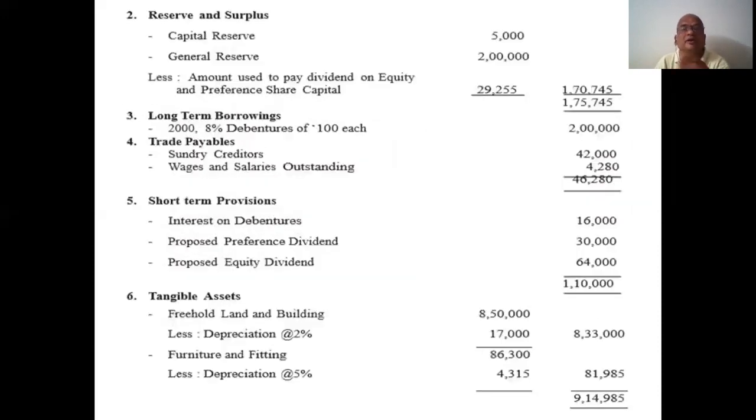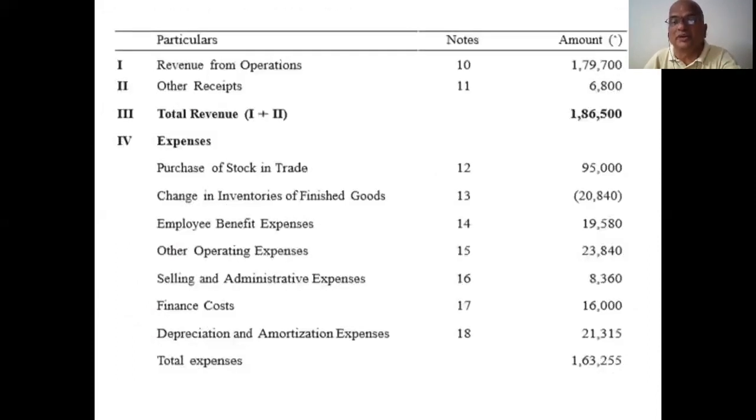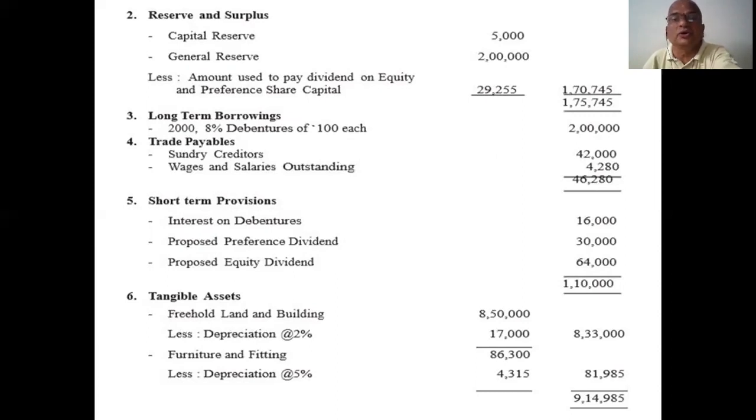Okay. Next, second one, reserves and surpluses. Under reserves and surpluses, capital reserve is given, general reserve is given, less the amount used to pay dividend on equity and preference share capital. We calculated the dividend on equity and preference share capital before in the P&L account. This amount is 29,255. So transfer from general reserve 29,255, already mentioned here. So that 29,255 we subtracted here, giving 1,70,745.